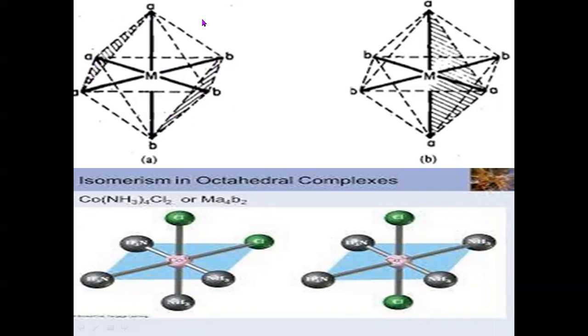When we join this point to 4 corners and this point to 4 corners of the rectangle, we get an octahedron. Every octahedral shape, every plane or surface will be triangular in shape. So the octahedral shape has triangular planes. These are 2 examples of 2 different compounds which may form an octahedral shape.